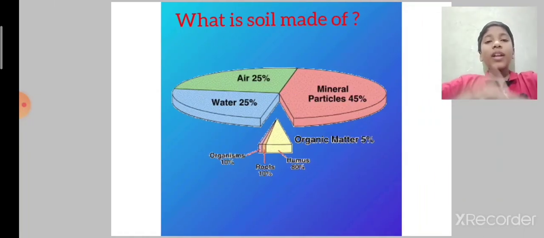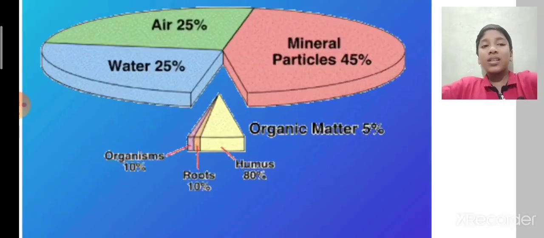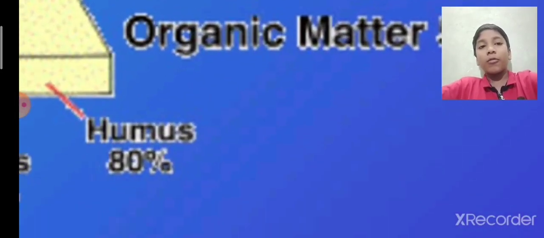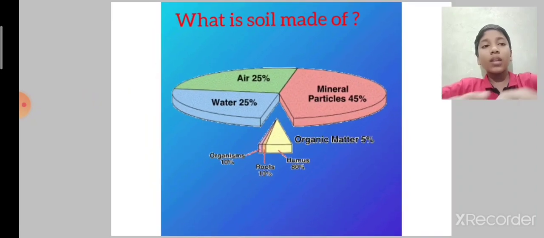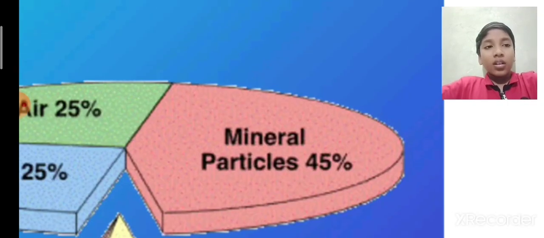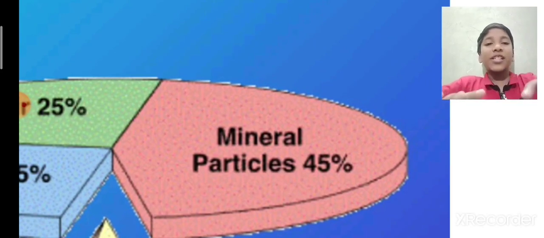Next, you might have a question: I have told what is meant by soil, but what is soil made up of? With what materials is it made up of? So it is made up of sand, remains of dead plants and animals called humus. See, this is the spelling of humus. Humus, mineral particles such as iron, calcium and potassium.